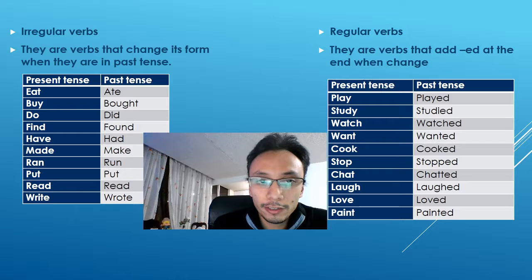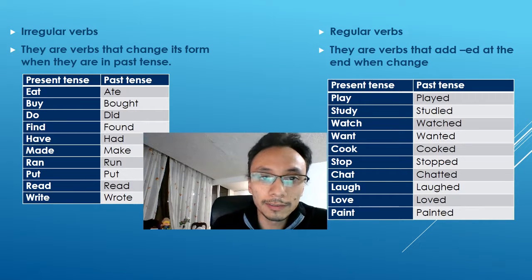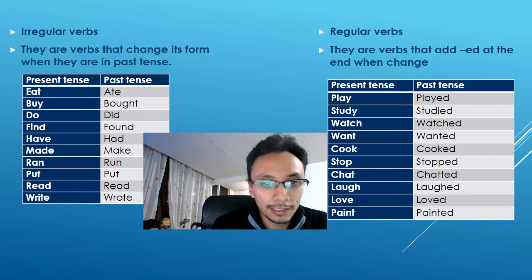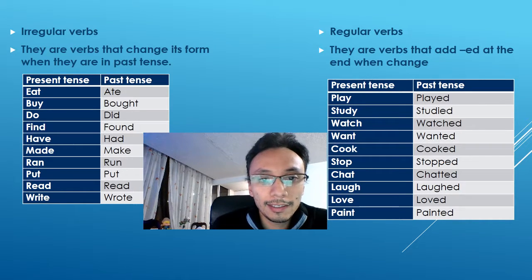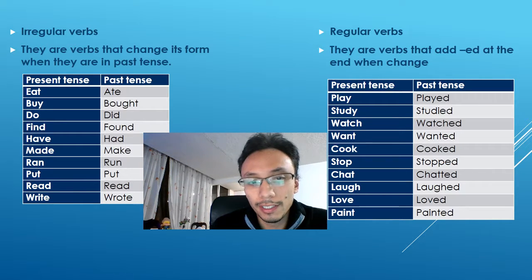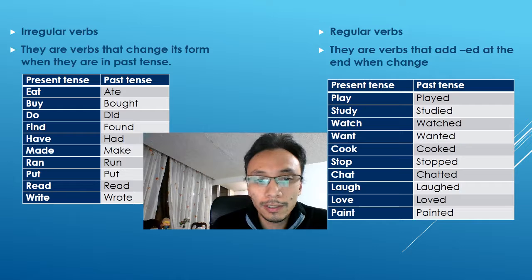Then I'll introduce the students to the irregular and regular verbs. As you know, the irregular verbs are those that change their forms when they are in the past tense. For example, eat, ate, buy, bought, do, did, find, found, have, had, make, made, run, ran, put, put, read, read, write, wrote.